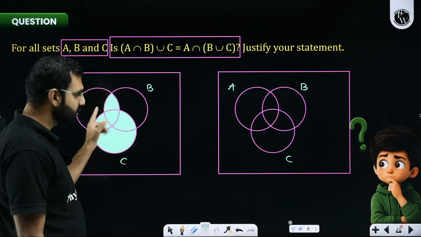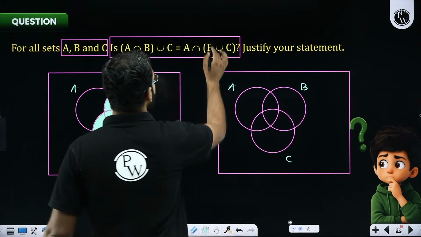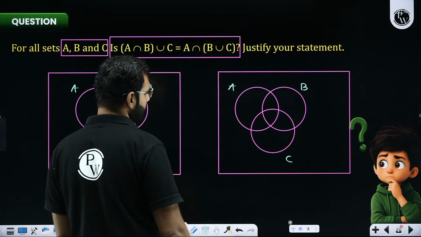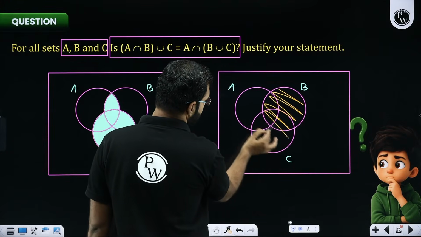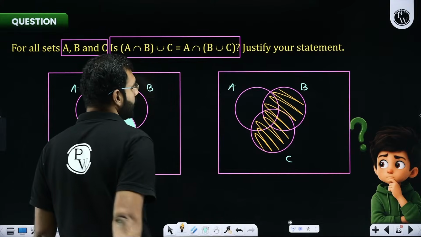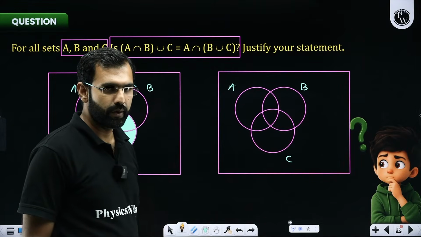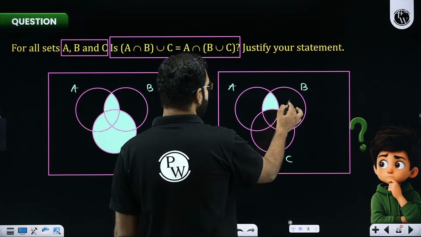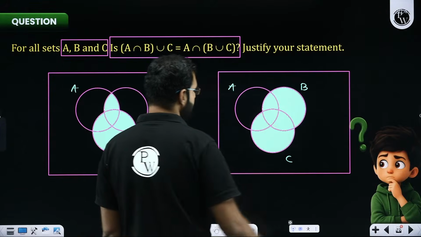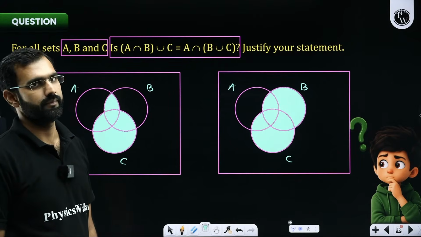I hope LHS is very well sorted. Shall we focus on RHS now? Okay. So RHS, A intersection B union C. What is B union C? If I highlight B union C, I hope everybody could see this is B union C. Yes or no? This whole thing over here is B union C. I hope you're able to understand this. So that region here represents B union C.